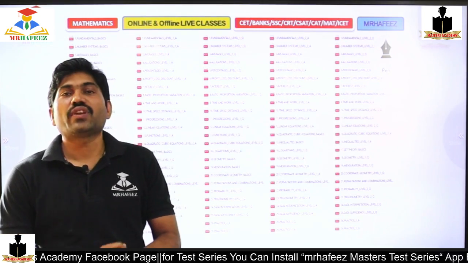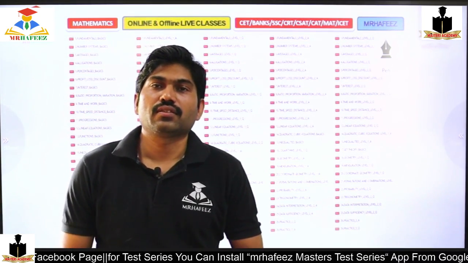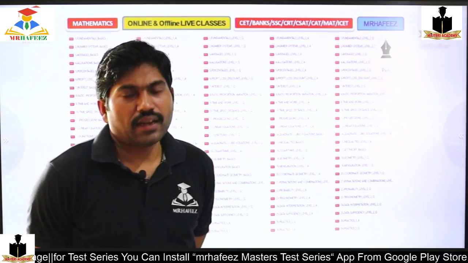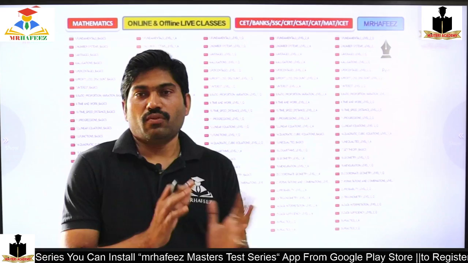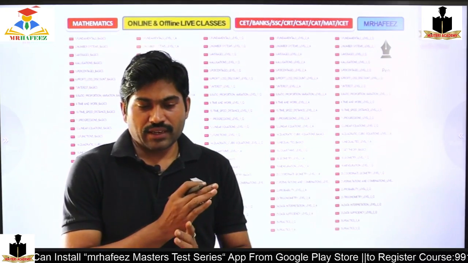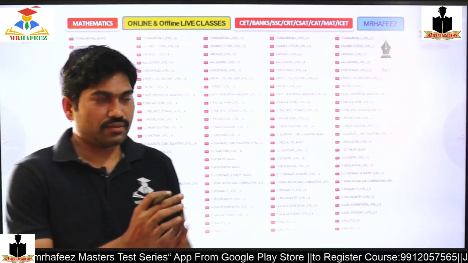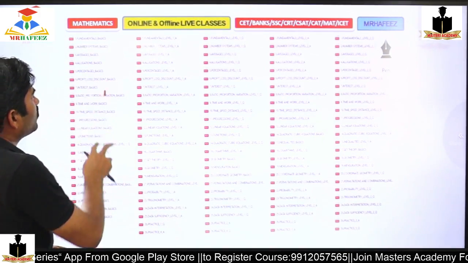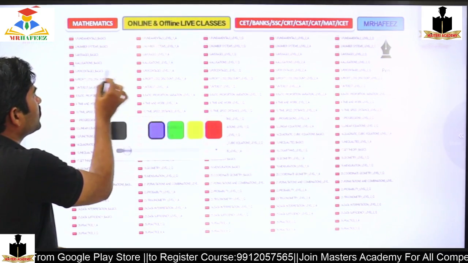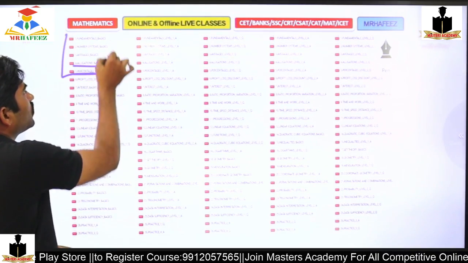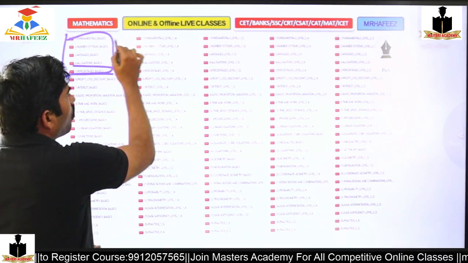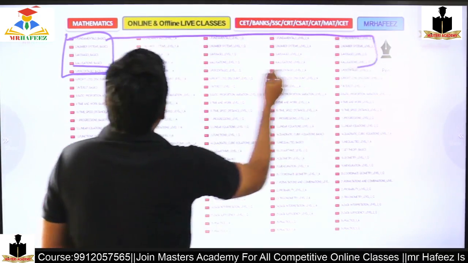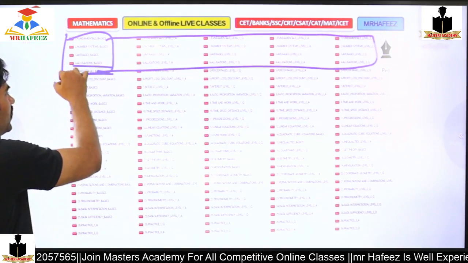Yes, today we will start the percentages. Before that, what is our plan, just in brief. The fundamentals, the number systems, the averages, allegations, percentages. We have covered all these, and we are at present here.